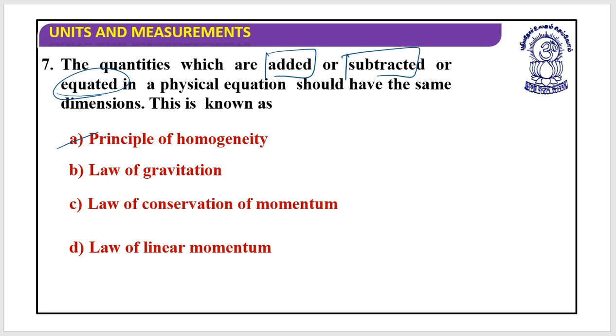In the applications, we went through three: first to convert from one system to another, to check the correctness of physical equations, and next to derive the relations among different quantities. Then we went through the principle of homogeneity, then dimensionless quantities, and then this sort of questions. I hope these things are clear.